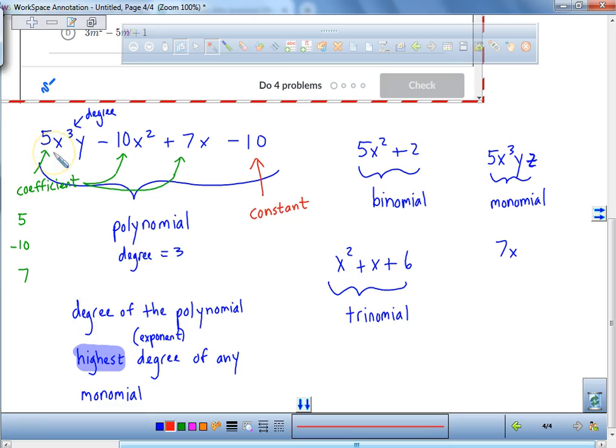So we have coefficients that are always in front of the variables. The degree is the highest power, and this is our constant. So when it asks you for a degree of the polynomial, what do you search for? You search for the highest power, and that's the degree of the polynomial. If it asks you for what's the degree of a monomial, this is where it gets a little bit trickier, okay? So you guys see where it says monomial? If I said what's the degree of this specific monomial, you actually have to add up all the powers. So what would be the degree of this particular monomial? What's 3 plus 1 plus 1?